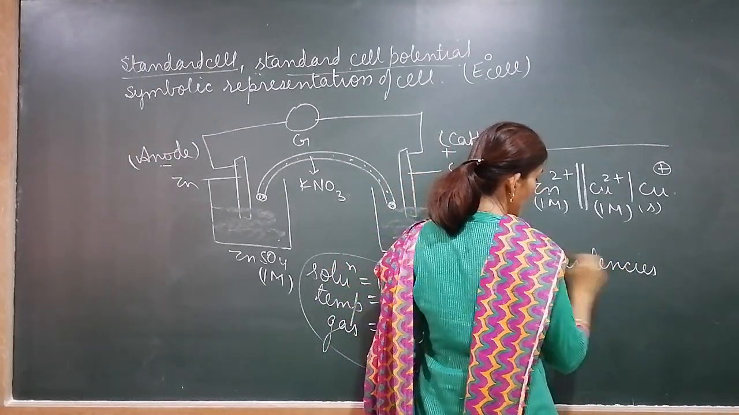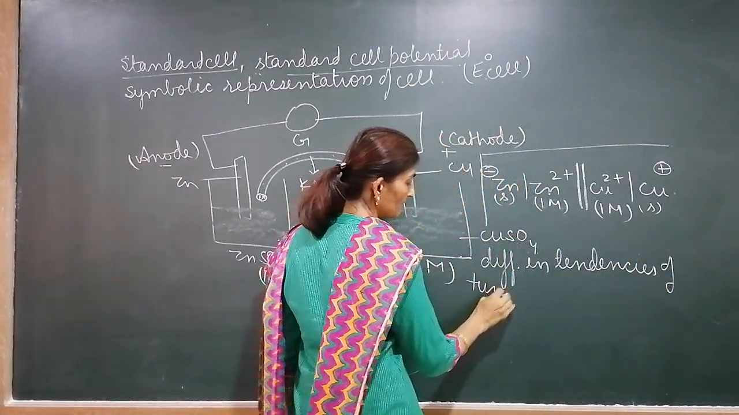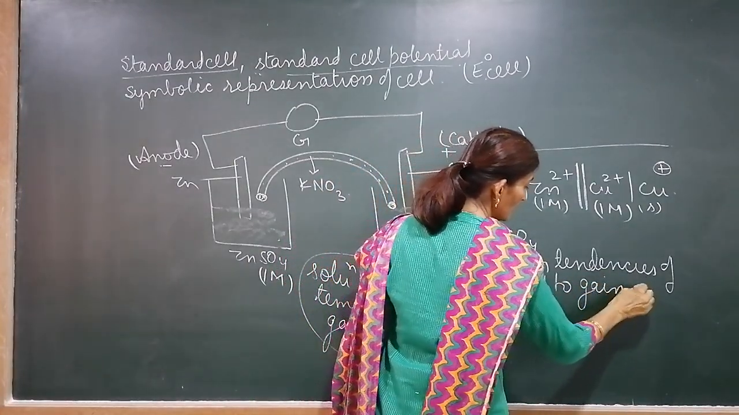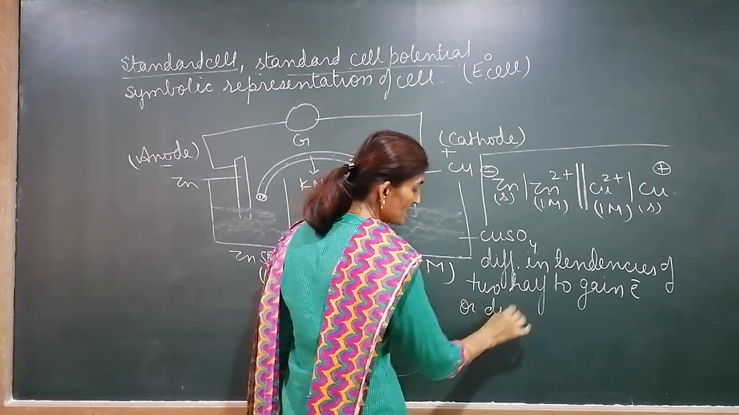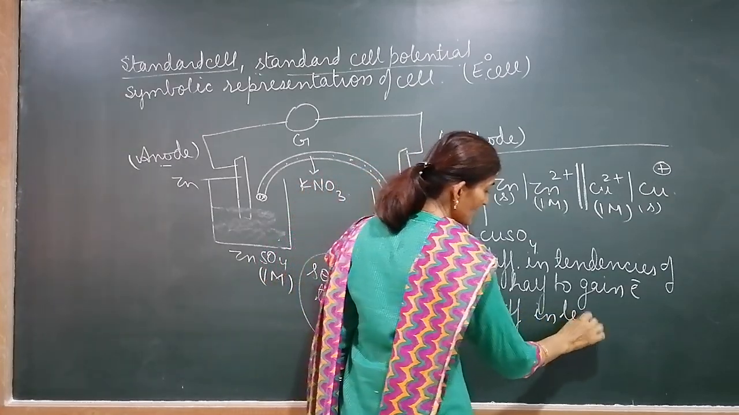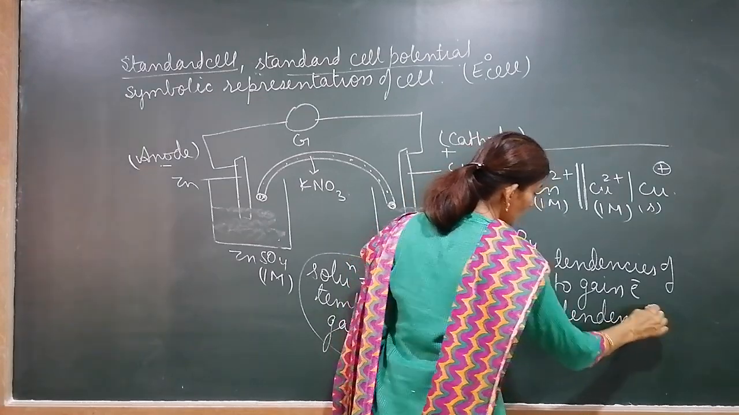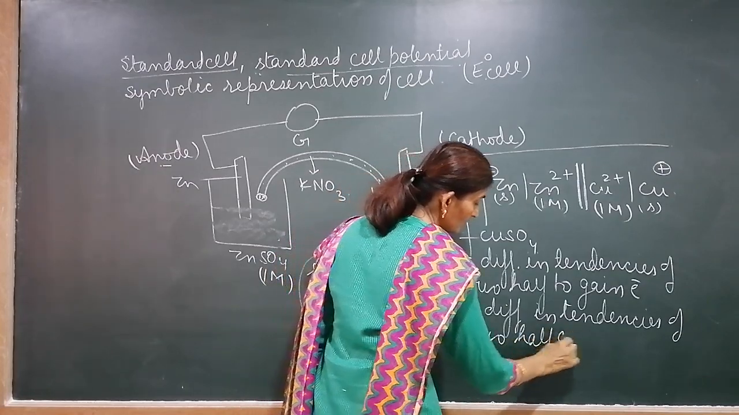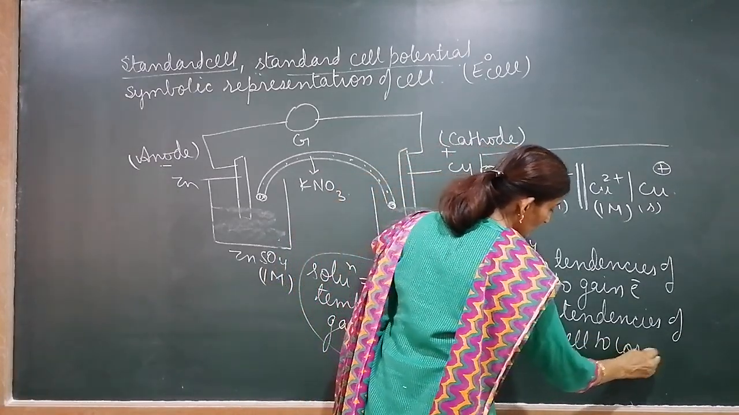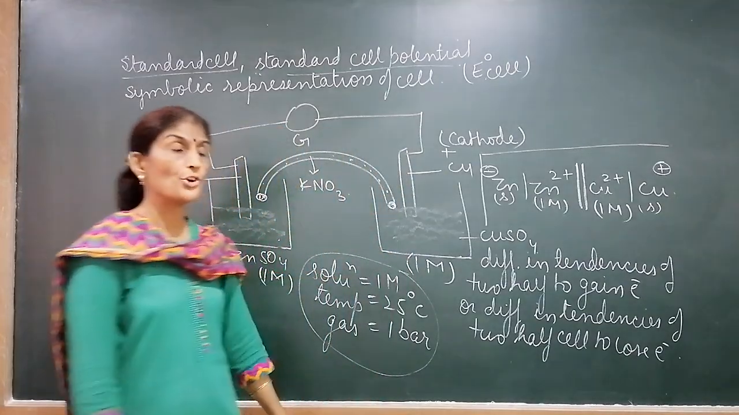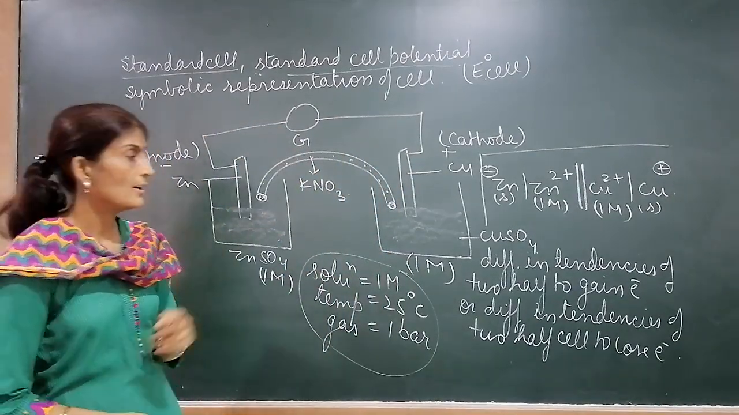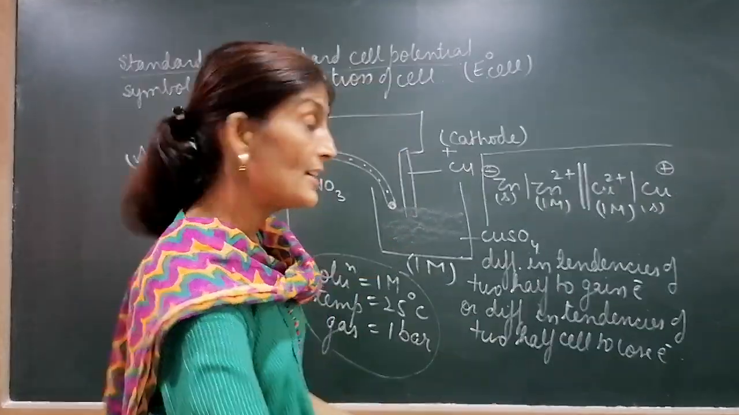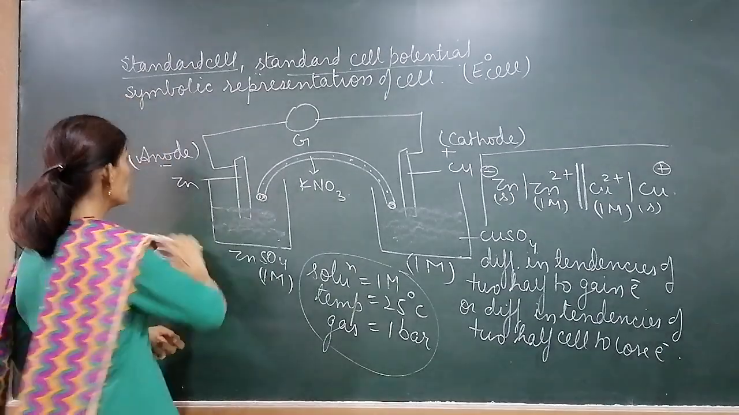Difference in tendencies of two half cells to gain electron, or difference in tendencies of two half cells to lose electron. This is the definition of standard cell potential. Difference in tendencies of two half cells to gain electron, or difference in tendencies of two half cells to lose electron.